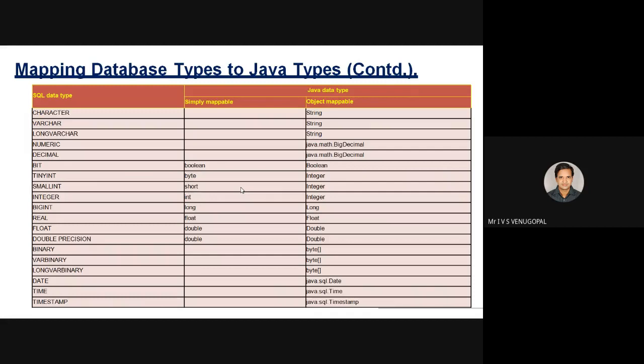For example, consider a date is there in a database table. While retrieving the date using a select query, I need to store that retrieved data in java.sql.Date. That is how the mapping functions. For example, if I try to retrieve a bigint value from SQL, the data type is bigint, then in my Java program I need to store it in long. So that is how data types are mapped from SQL to the Java application.